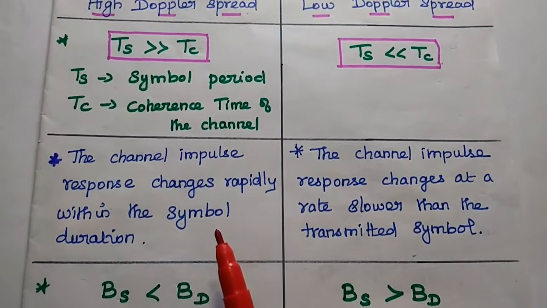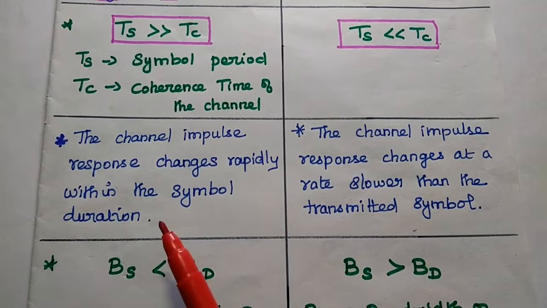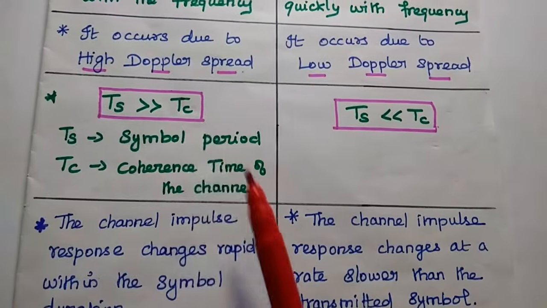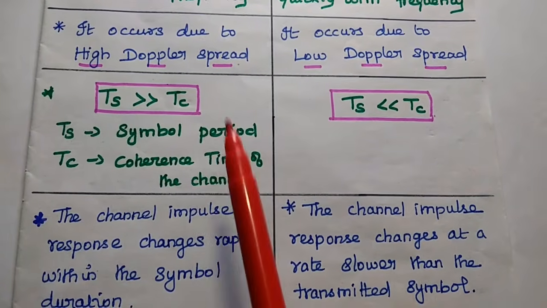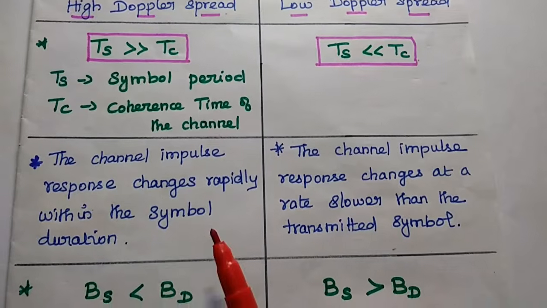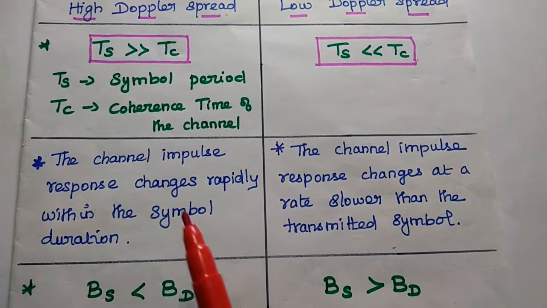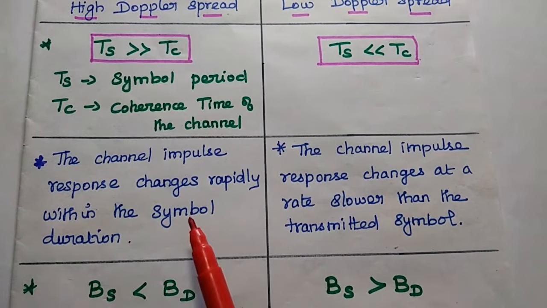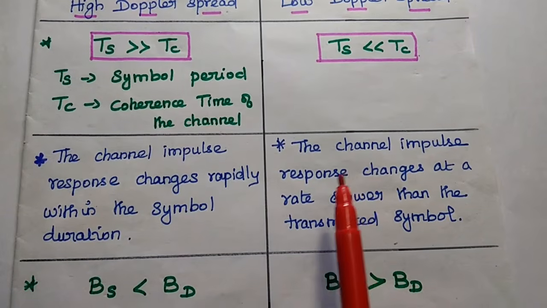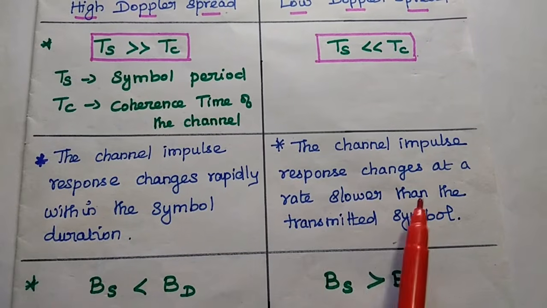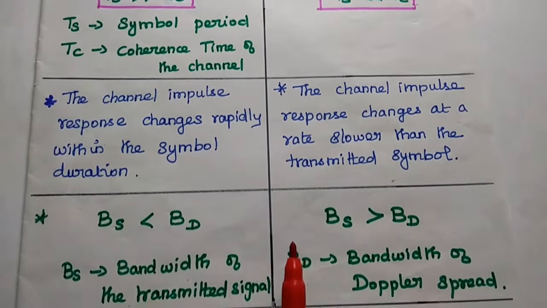Okay. Next, in fast fading the channel impulse response changes rapidly within the symbol duration. So within one symbol duration, the channel varies very quickly. That's what is given here. But for slow fading, the channel impulse response changes at a rate slower than the transmitted symbol. Do you all understand this one?